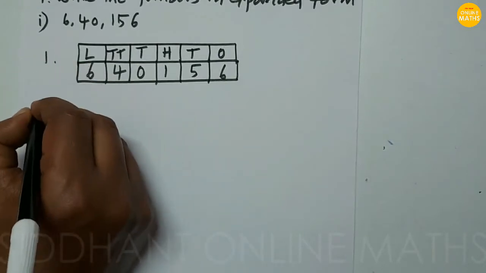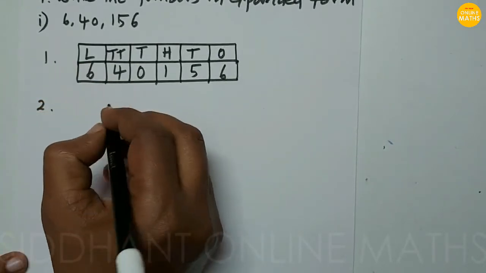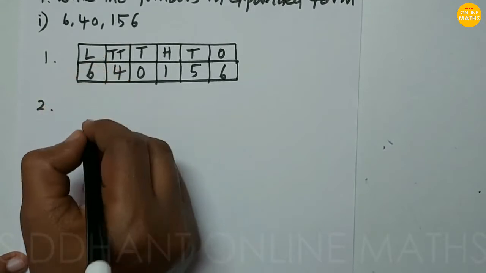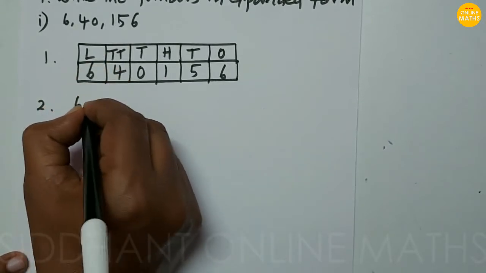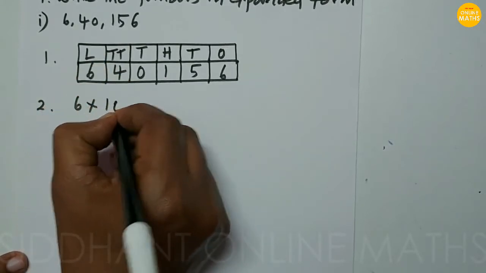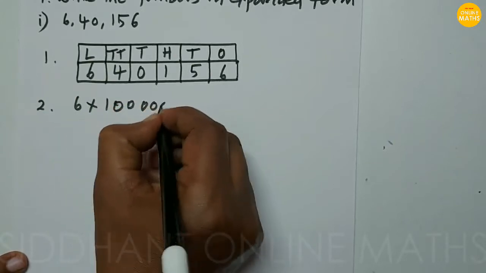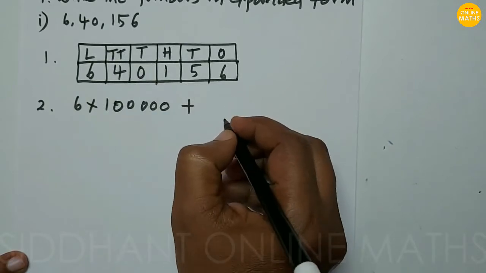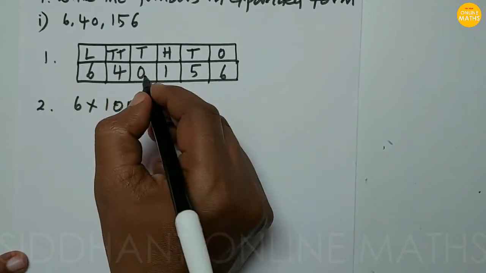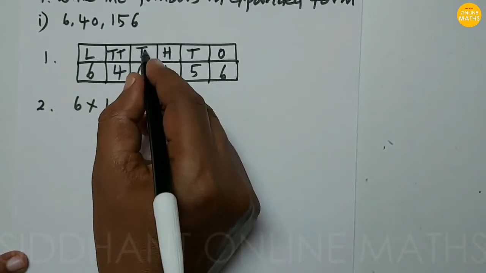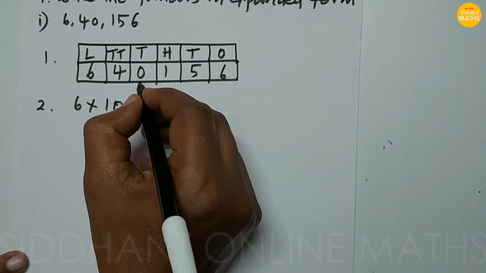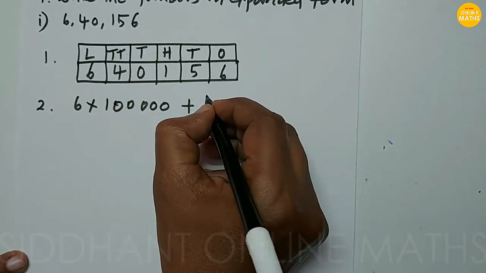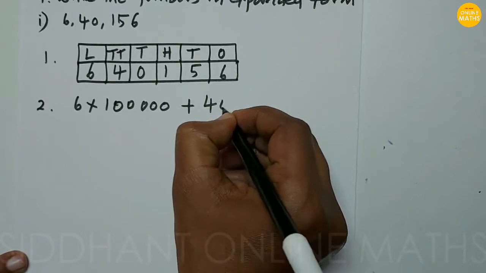Then second step, we write in the expansion form: 6 into lakh. Okay, so 5 zeros you are going to see. Next plus 4 into 10,000, and here 0 also there, that means 40,000 it is. So we are going to write 40 into 1000.